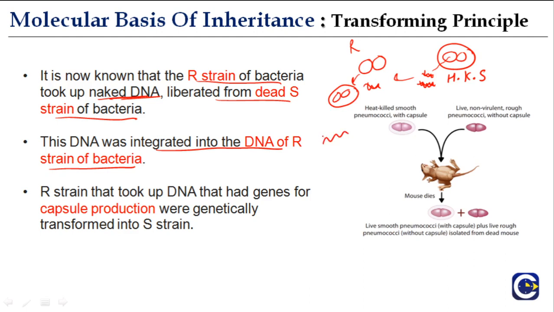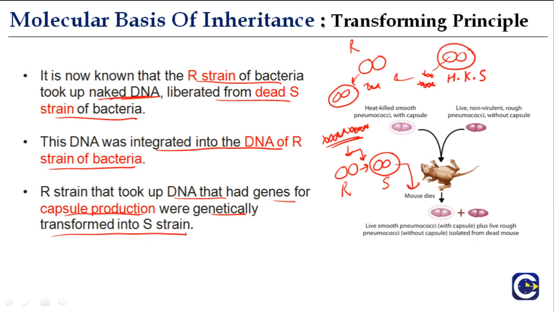And then this is the DNA of the R strain, and the DNA of this heat killed S strain got integrated, and as a result, this R strain developed a capsule and got converted into S strain and became virulent. R strain that took up DNA that had genes for capsule production were genetically transformed into S strain. So this R strain basically took up the DNA of the heat killed S strain and got converted into S strain, and as a result of which the mice died.